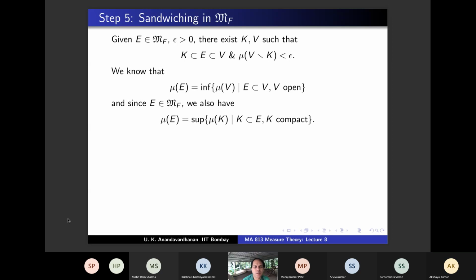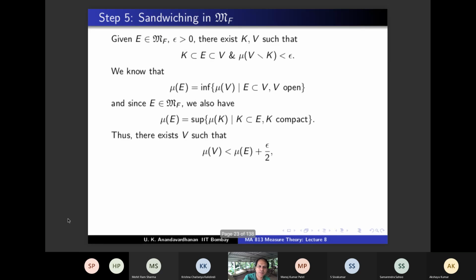So what will you get in the first step? Mu E plus something is not a lower bound, so you will get a V such that mu V is less than mu E plus something. I'm choosing epsilon by 2. Agree?